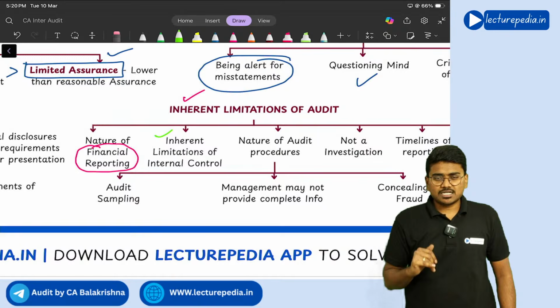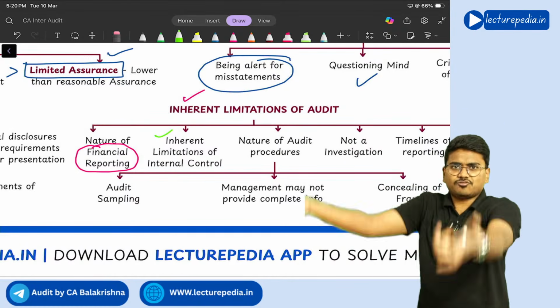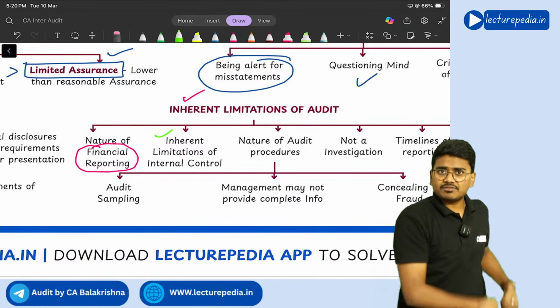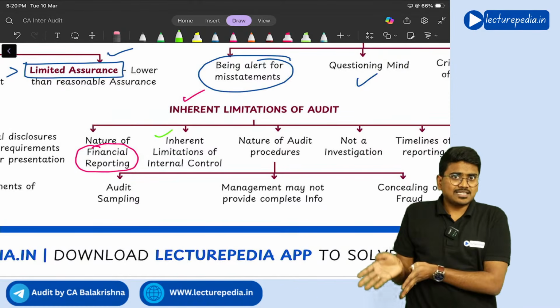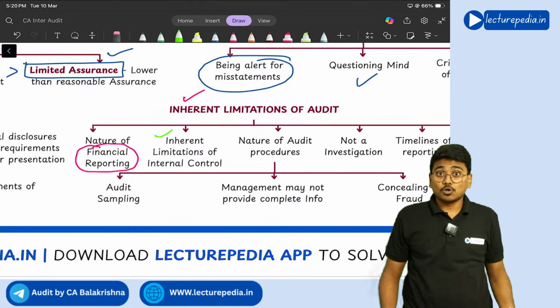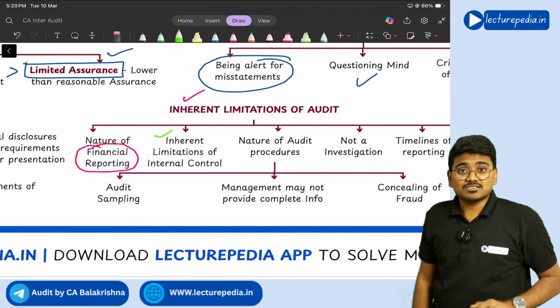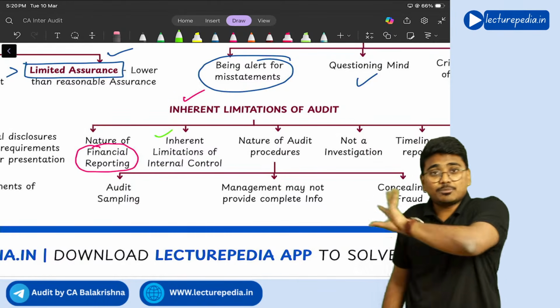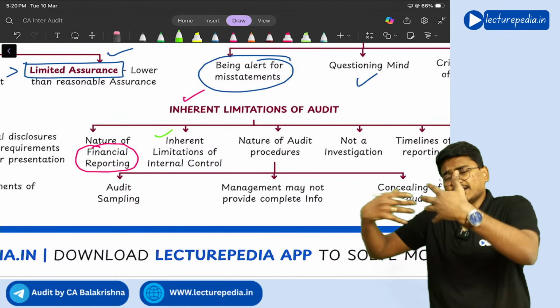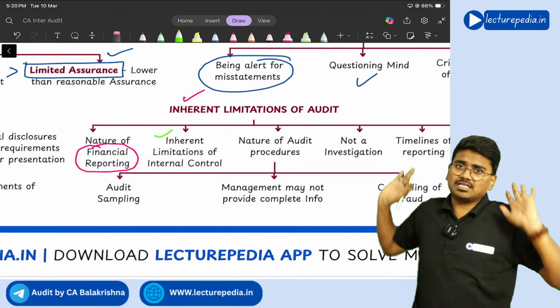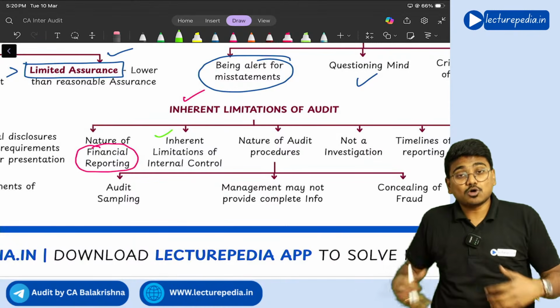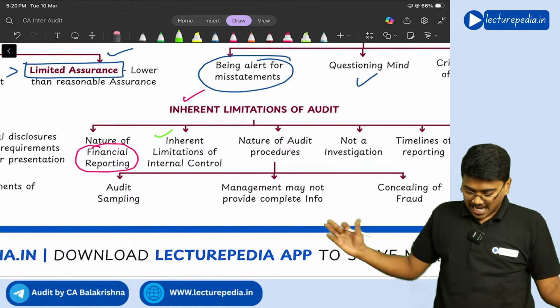But someone might come, put a kerchief on the CC camera, and take away the cash. Did the CC camera identify who took away the cash? No. So even internal controls have inherent limitations because of which misstatements cannot be identified. However much audit you do, some misstatements will still be there in the financial statements. So the auditor cannot give absolute assurance.